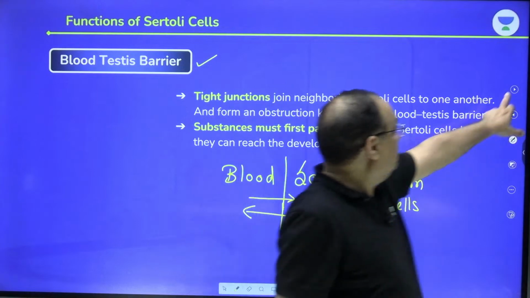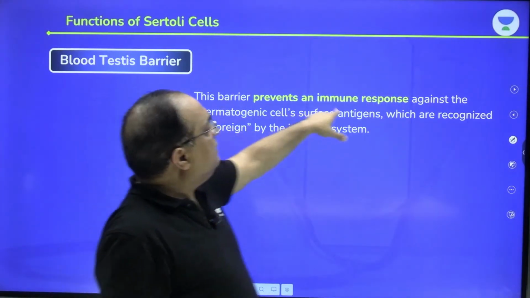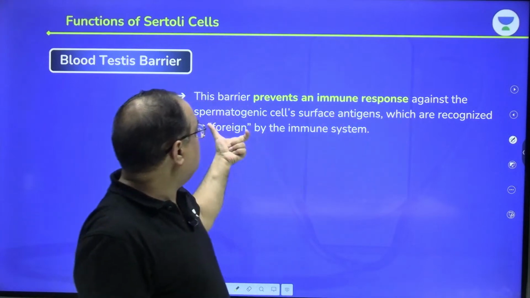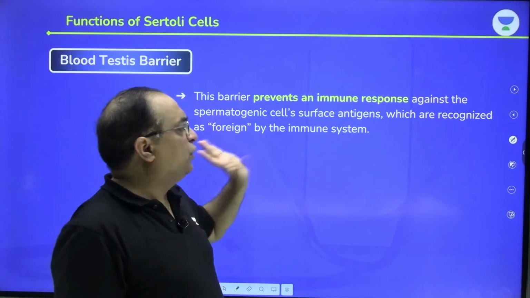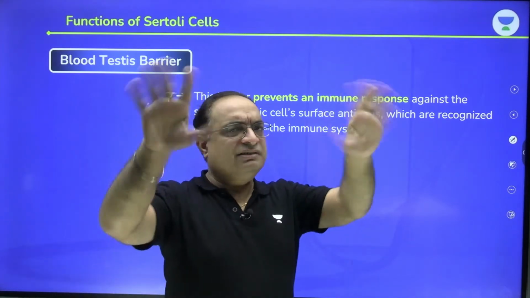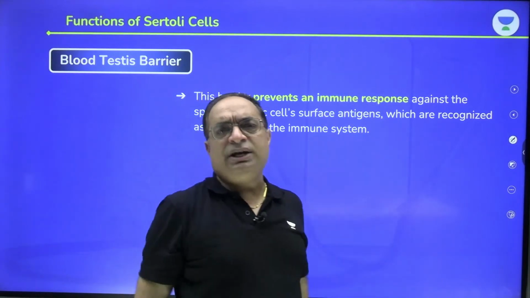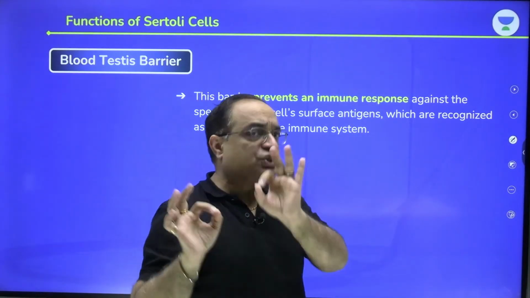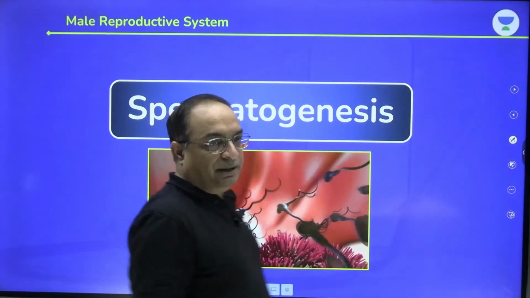Okay guys? Next. This barrier prevents an immune response against the spermatogenic cell surface antigens, which are recognized as foreign by the immune system. Blood has never seen the germ cell. So if blood comes in contact with germ cells, it will destroy them. So Sertoli cells ensure that blood should not cause any harm to the developing germ cells.